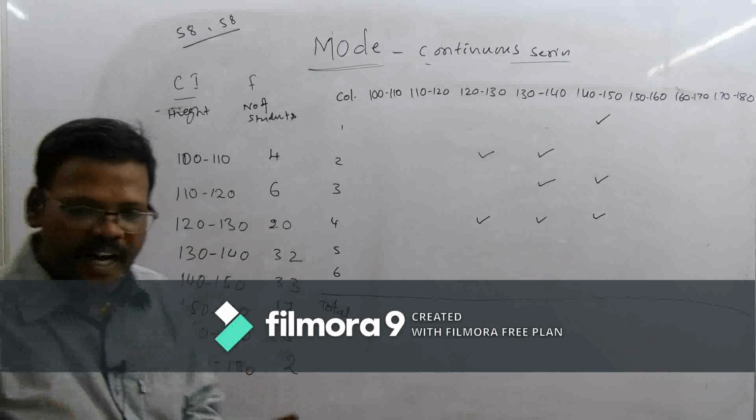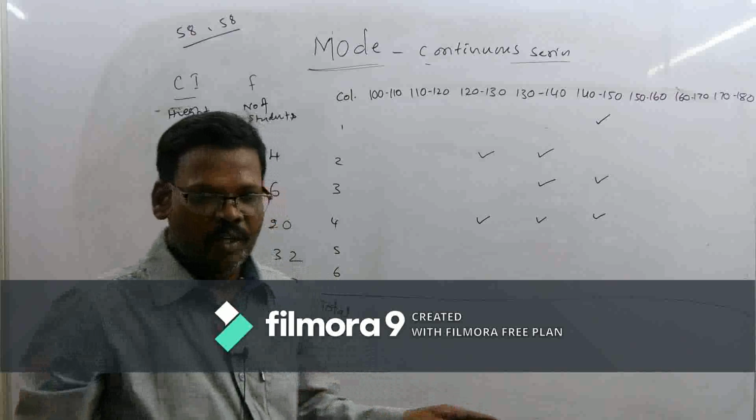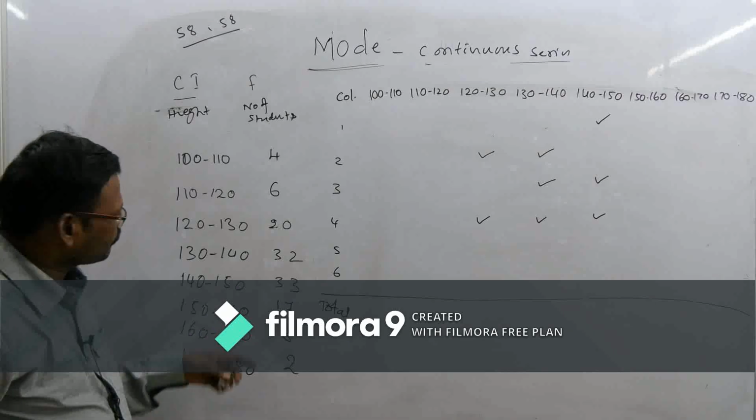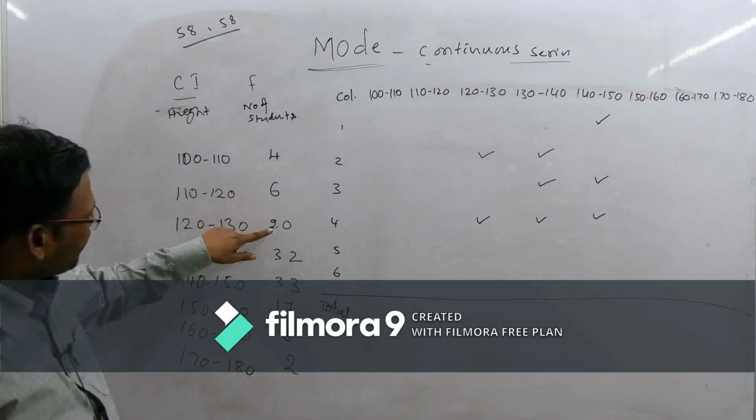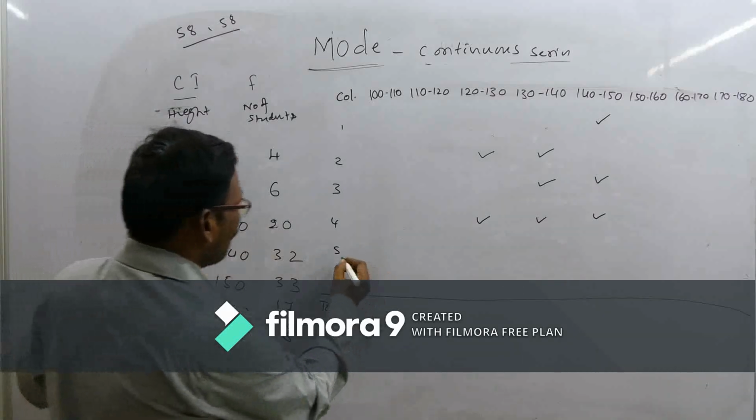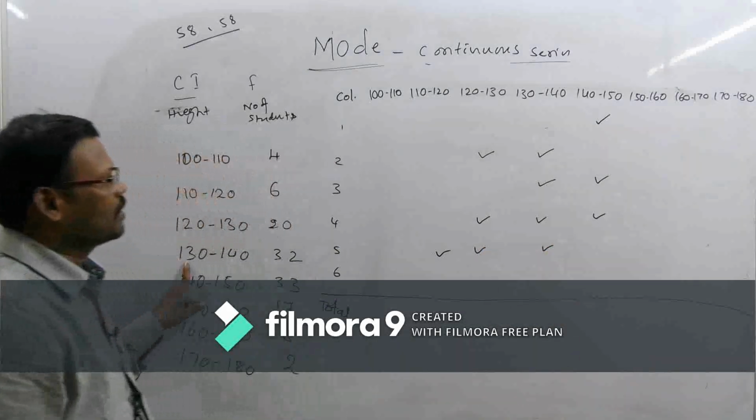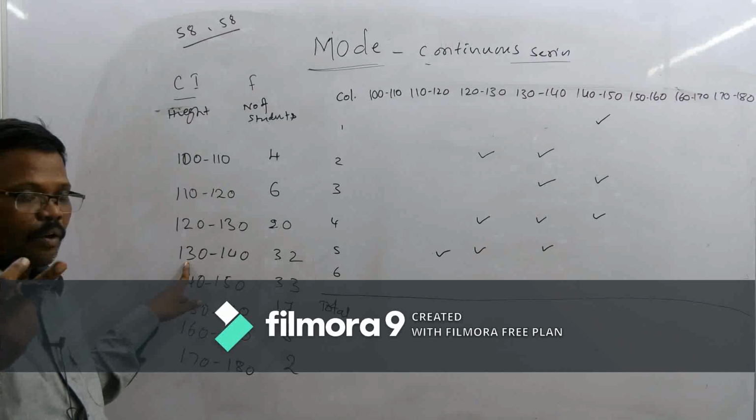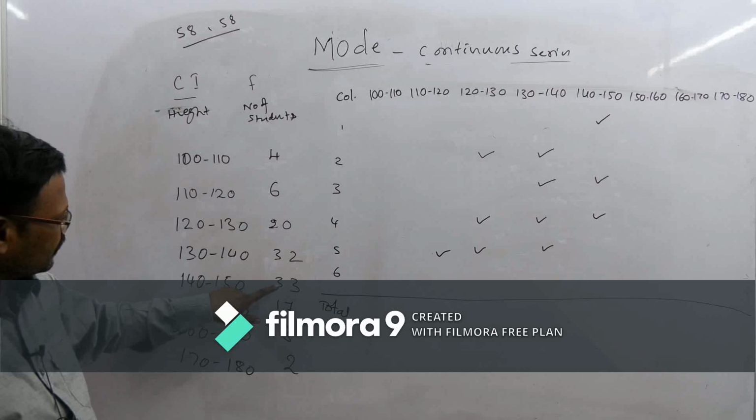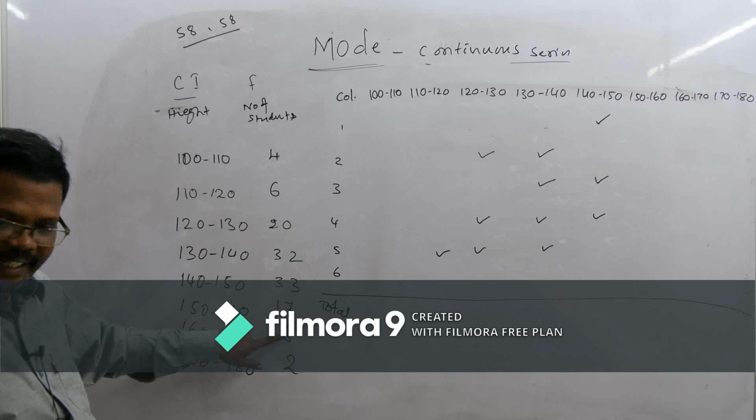Okay, now we have to give marks for the first 58 and second 58 also. What is the sum of the first 58? I think 6 plus 20 plus 32. So that is 110, 120, 130, 140. And what is the sum of the second 38? So that is 33, 17 and 8.